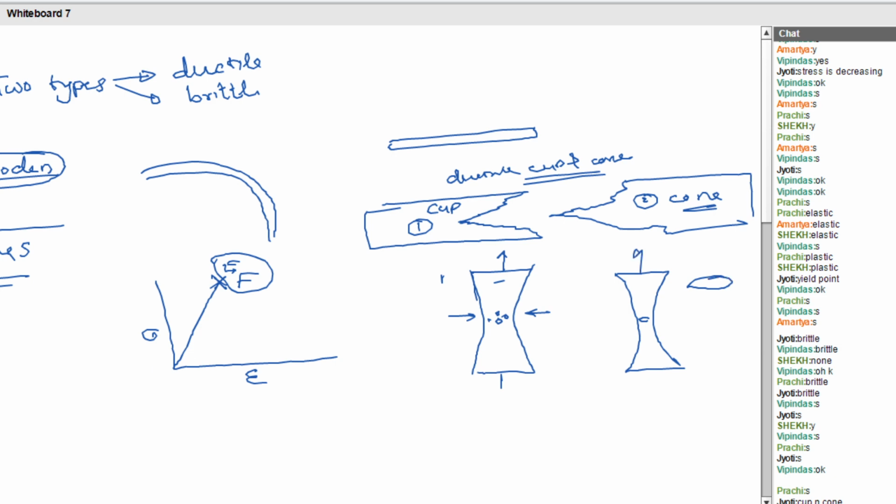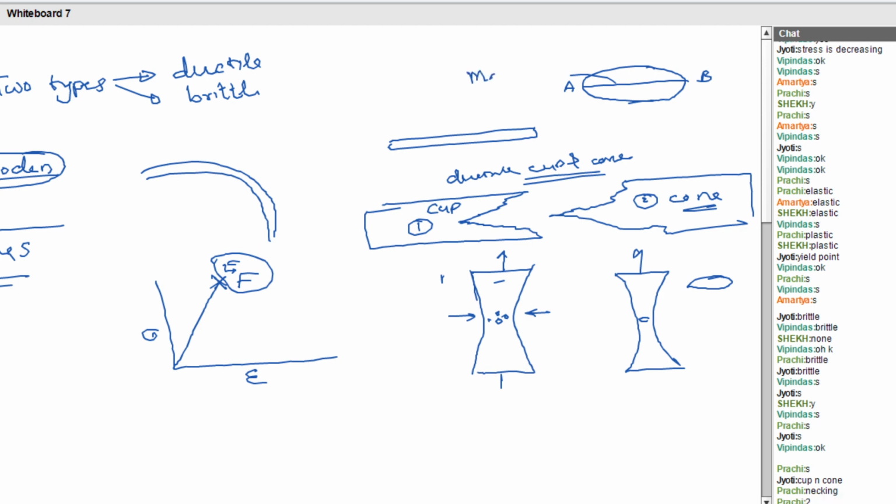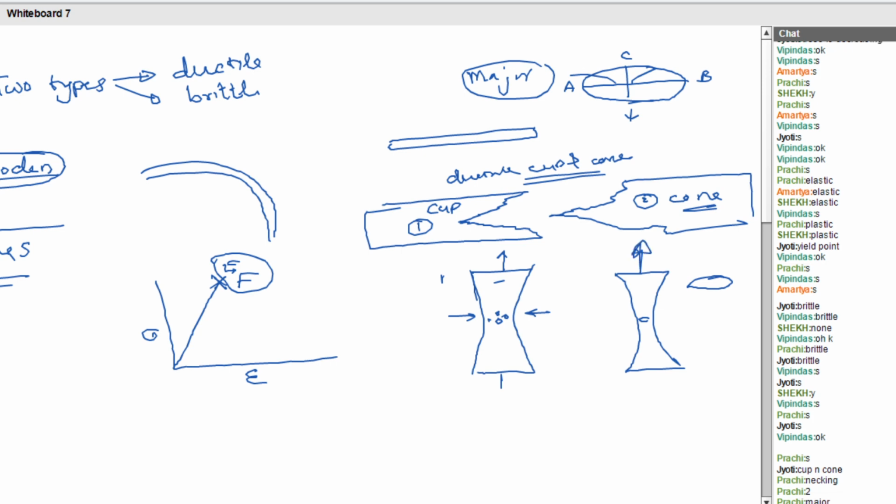How many axes are there for an ellipse? Yes, two axes are there. This axis, say AB, is called the major axis. And then CD is called the minor axis, isn't it? And we are not dealing with the minor axis. Again, I am going to give a load like this.